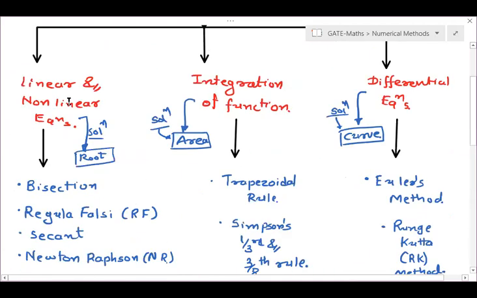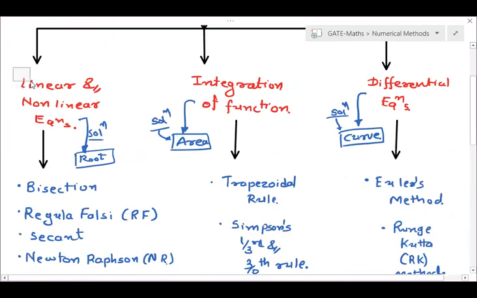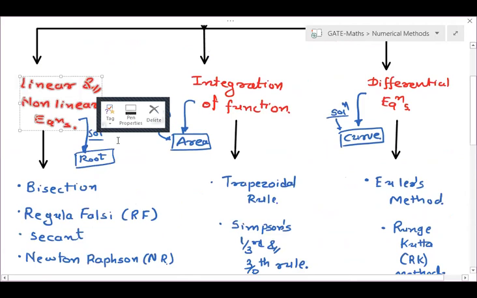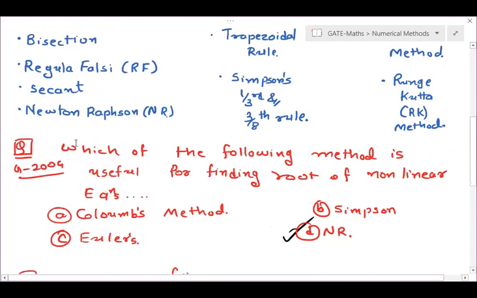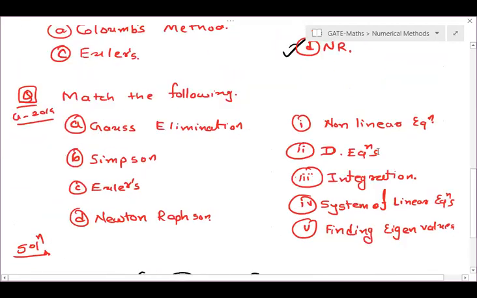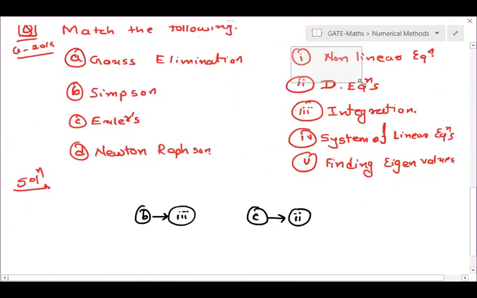Now see, it is for linear and non-linear equation. Here we are not taking any system, students. System means you have a set of linear equations, right? You can have 2 linear equations, 3 linear equations, etc. So here, this is our non-linear equation. So with Newton-Raphson, it should be 1. Okay, so with D, it should be 1.